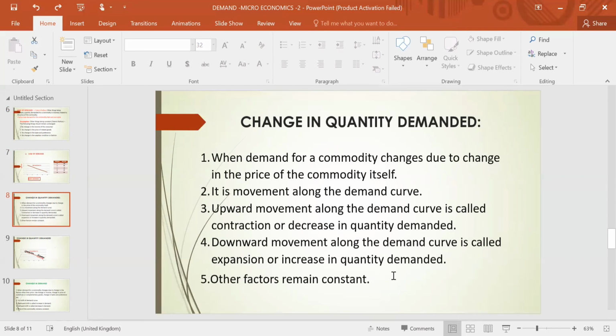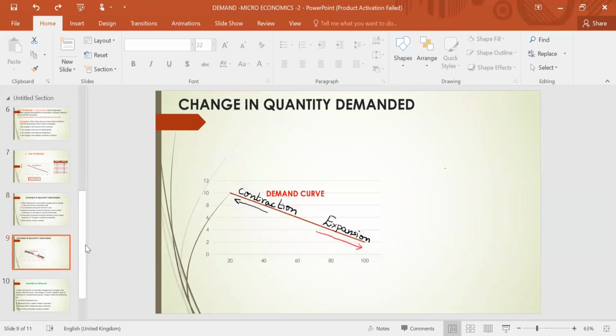Here you must note that other factors are constant: income of the consumer, fashion, taste and preference, price of related good. All other factors are remaining constant. Only price of the commodity is changing. Then it is called change in quantity demanded. Upward movement along the demand curve is called contraction because demand is less, 40, 20.